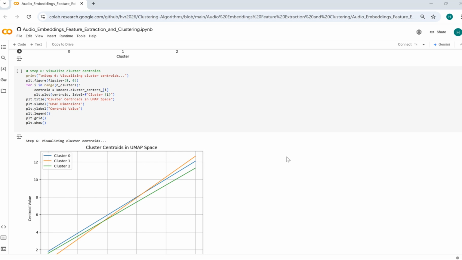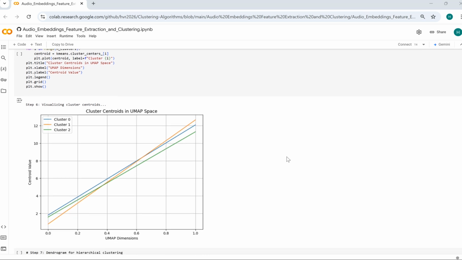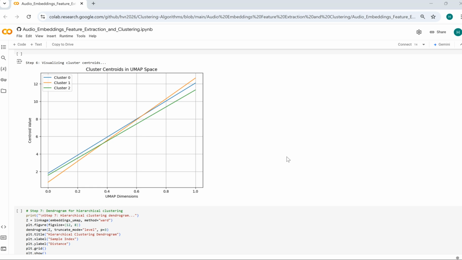So let's move on to visualizing these cluster sizes. The cluster sizes are calculated to understand the distribution of samples across clusters. A bar plot visualizes the number of audio signals in each cluster, as discussed before, and also ensures clusters are meaningful and provides insight into diversity and similarity. The cluster centroids in UMAP space represent the average feature values of each cluster. By plotting these centroids, we gain insight into the differences between clusters in terms of their reduced features. This step reveals how clusters differ and helps interpret their composition.